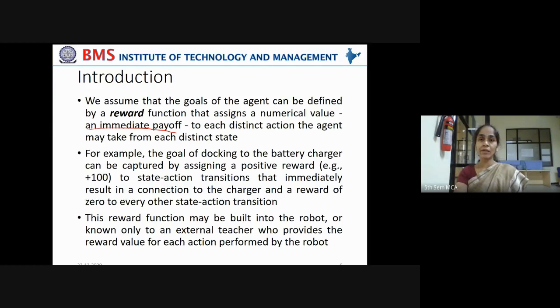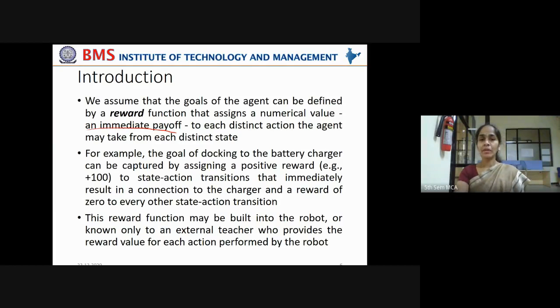It will be in a numerical value. Say if it is taking some positive step, optimal step, 100. If it is taking a step in the direction of the goal but not optimal, it may give the reward as 90. But if it is entirely taking a wrong step, it can give reward as negative points, say minus 50 or minus 100, like that. Okay, so the reward serves as an immediate payoff to each distinct action the agent may take from each distinct state.